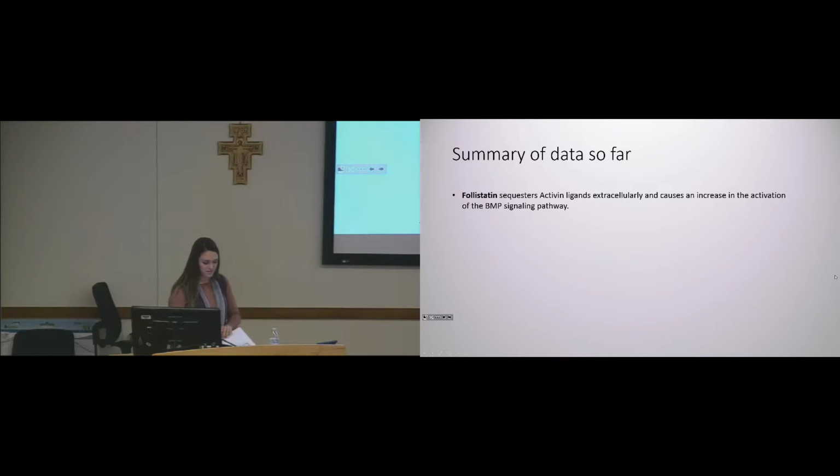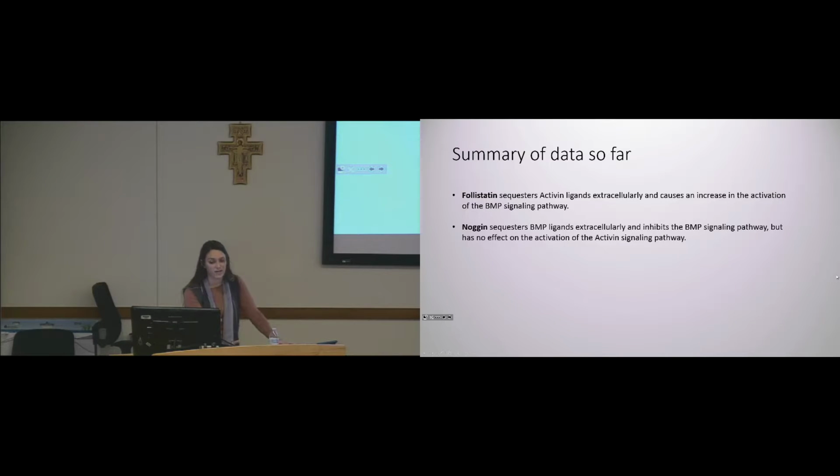So a summary up to this point: we know that follistatin sequesters the activin ligands extracellularly before they can interact with their receptors. And when that happens, we see the increase in the BMP signaling. With noggin, which sequesters the BMP ligands, we see that it stops the BMP signaling from occurring, but it does not have any effect on the activin signaling.